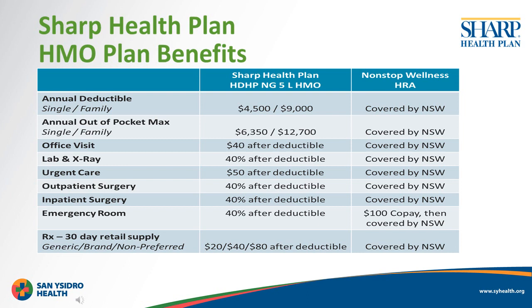As you can see on this slide, annual deductibles, annual out-of-pocket maxes, office visits, labs and x-rays, urgent cares, outpatient and inpatient surgery, emergency room, and prescription costs are outlined here. With the Nonstop Wellness Plan, your in-network and approved costs are covered, again, with the exception of that emergency room visit. Once again, if you're not admitted to the emergency room, you will have to pay $100 to Nonstop Wellness. However, if it is deemed a true emergency and you are admitted, Nonstop Wellness will waive those costs.